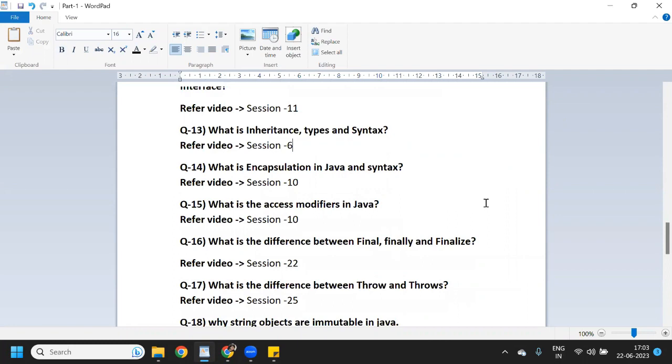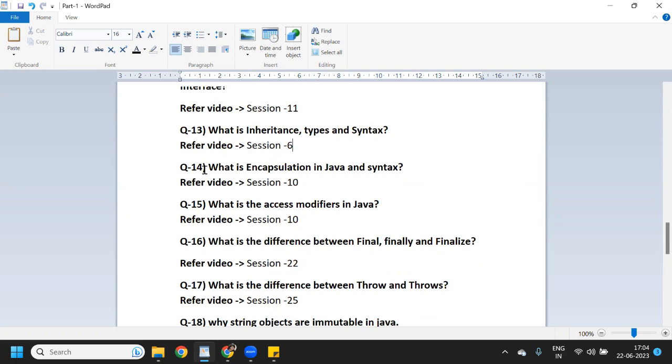And question 13, it is asking what is inheritance and types of inheritance, and they ask what is the syntax of inheritance. So you should know the definition of inheritance and the types of inheritance. There are 5 types: single level, multi-level, multiple, hierarchical, and hybrid inheritance. You should know the syntax of all types.